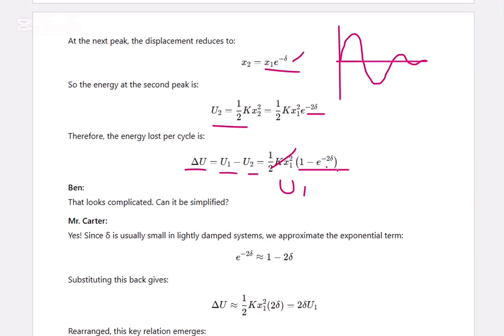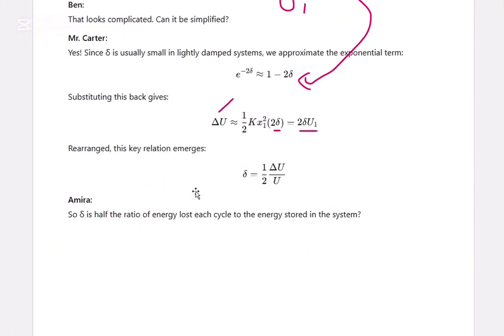This 1 minus e power minus 2 delta, we can simplify into 2 delta. So delta U becomes 2 into delta into U1. So we can say the logarithmic decrement is half the ratio of the energy lost in each cycle to the energy stored in the system.